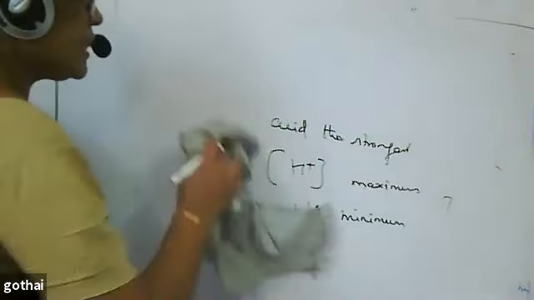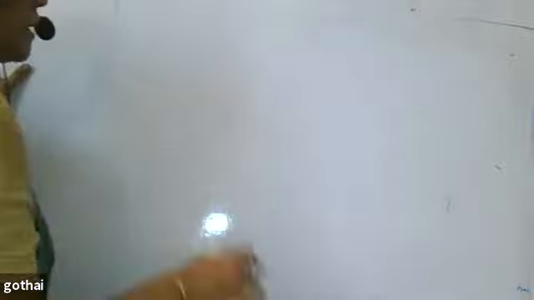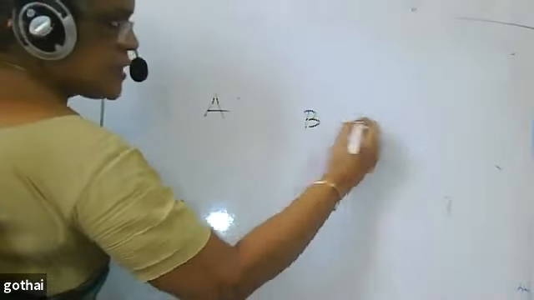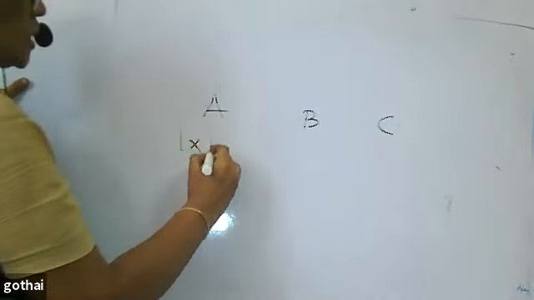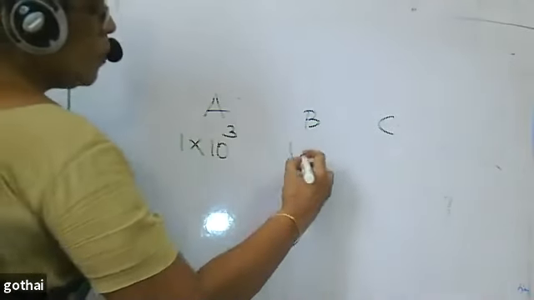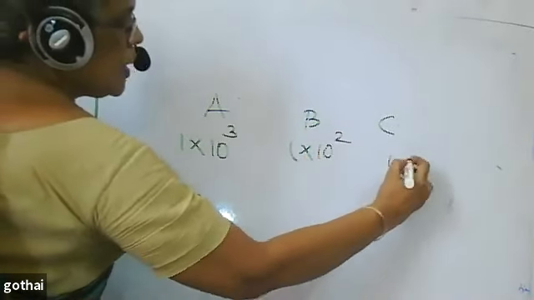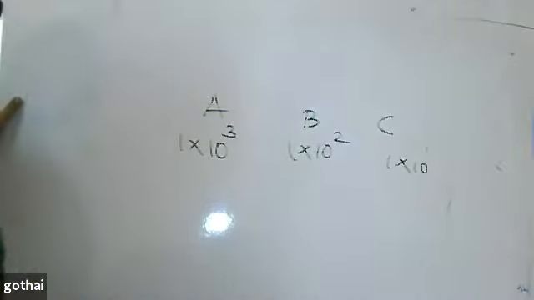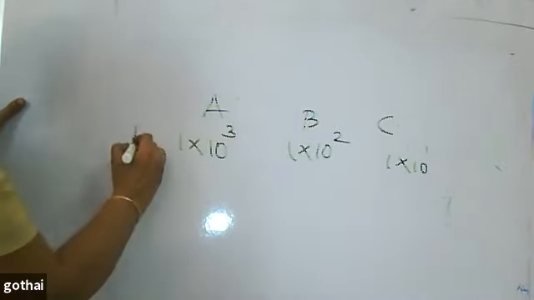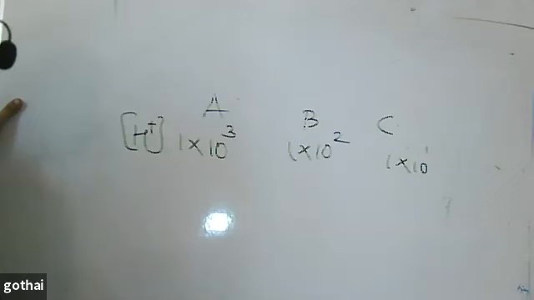For example, I am giving three acids A, B, C. Their concentrations are 1 into 10 power 3, 1 into 10 power 2, 1 into 10 power 1. Which is the stronger acid? I am talking in terms of H plus concentration.